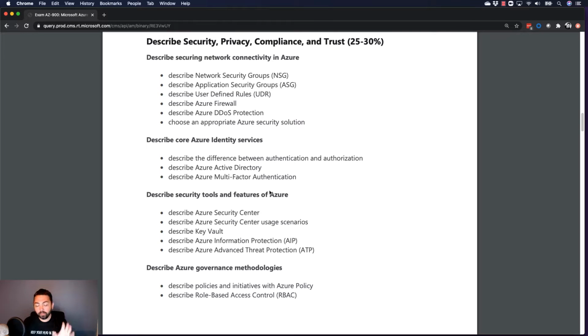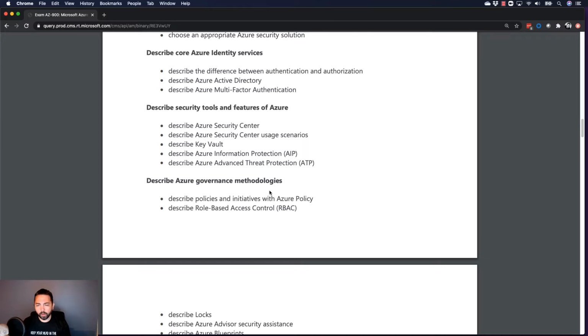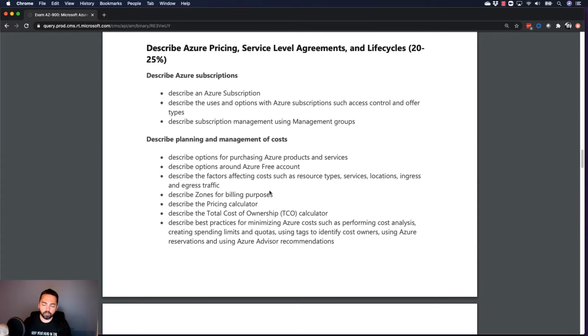So as you can see, a lot to cover, and the first thing I do is I would either just print this off or put it on your iPad and just start working through and start cranking through and saying, do I understand this topic? Check it off. Do I understand this topic? And keep going through. And once you feel like you've got it all, take a bunch of practice tests, and then you should be good for the exam. So that's the goal. That's what we're going for, getting through this entire curriculum.